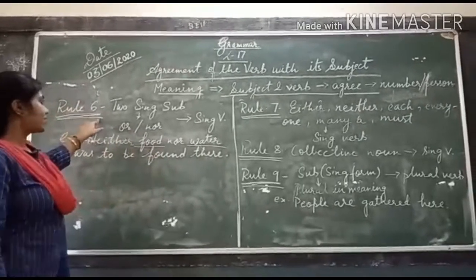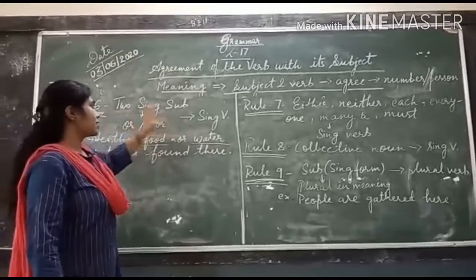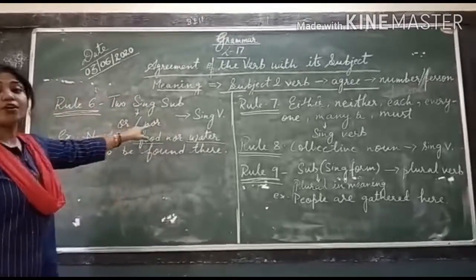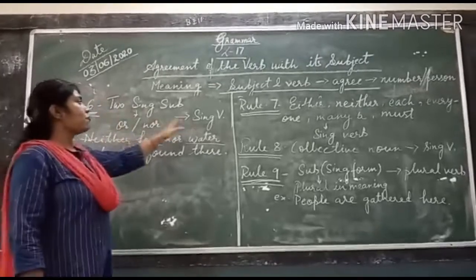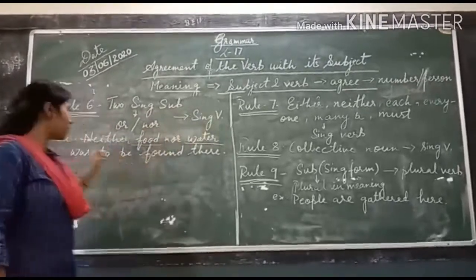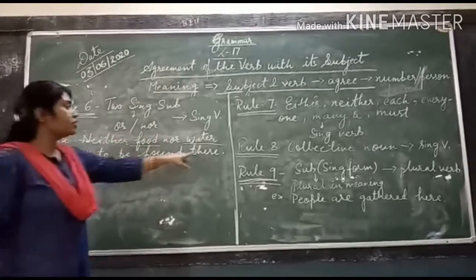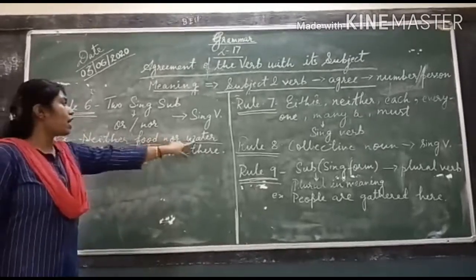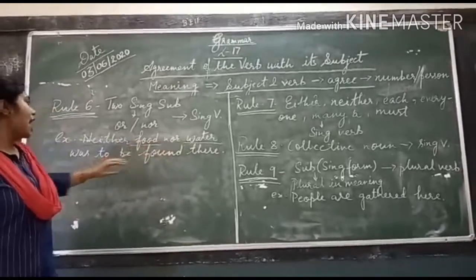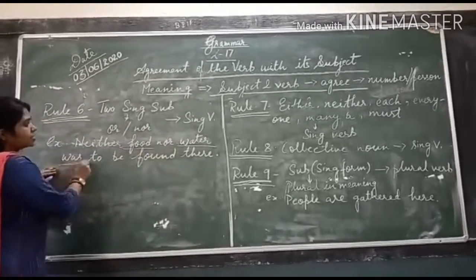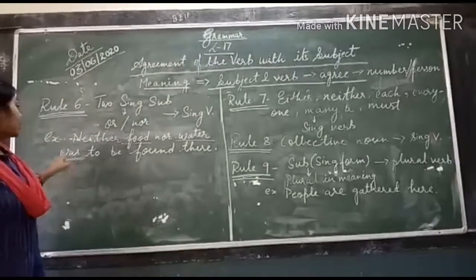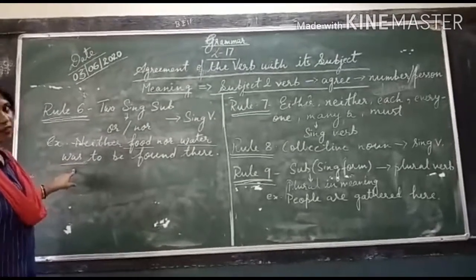Rule number 6 is, when two singular subjects are joined with 'or' or 'nor', it should always be followed with a singular verb. For example, neither food nor water was to be found there. These both are singular subjects and the verb followed is a singular verb. Okay? Verb or helping verb, we can consider anything.